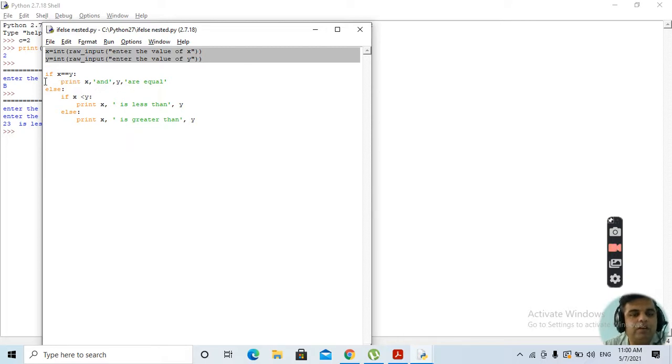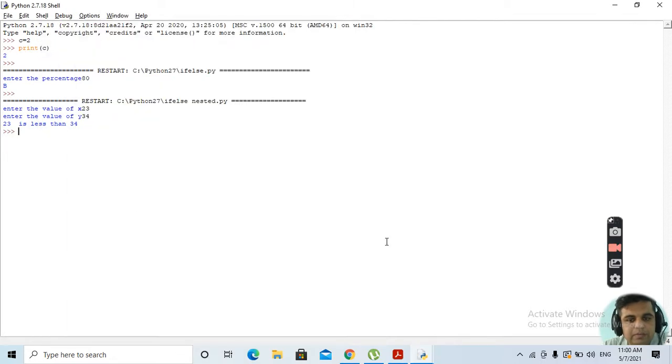Again, one thing to look forward is that we are supposed to keep this indentation intact. Clear? Like we have indented the print statement. After that else again we have indented this thing. After that if x is less than y, again we have indented this, else again we have indented this. This is to be kept in mind, otherwise it will be giving you error. Clear? So this is how we have taken up if else.